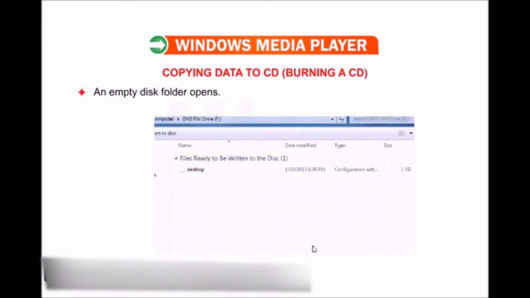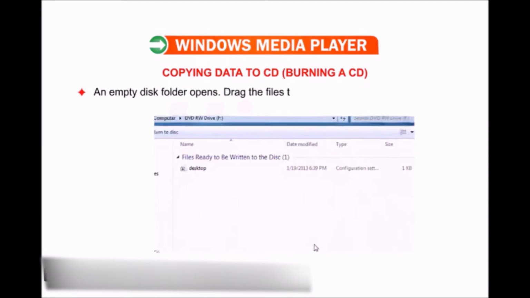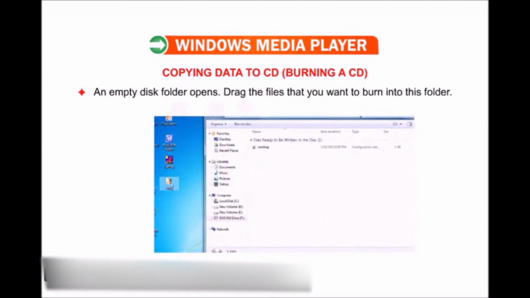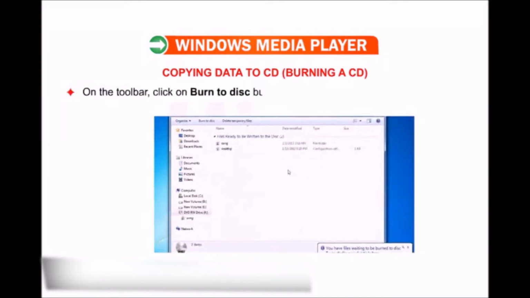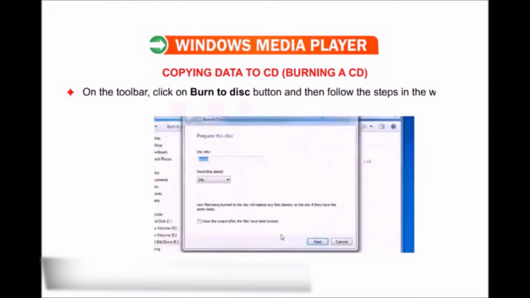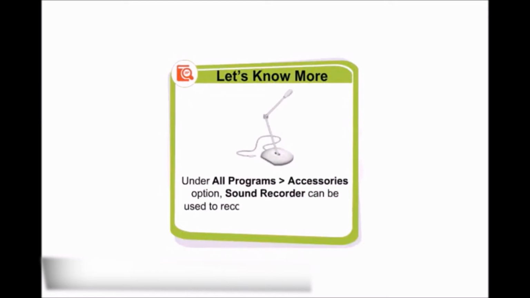An empty disk folder opens. Drag the files that you want to burn into this folder. On the toolbar, click on the Burn to Disk button and then follow the steps in the wizard. Let me tell you that under All Programs, go to the Accessories option. Sound Recorder can be used to record sounds with the help of a microphone.